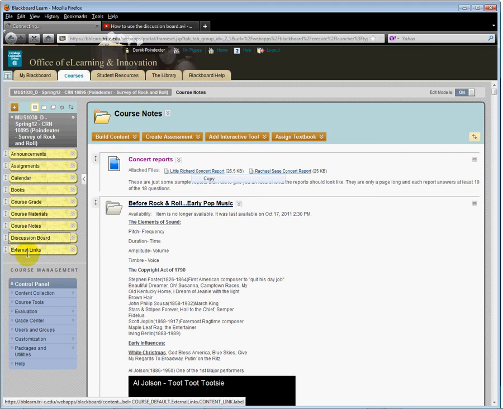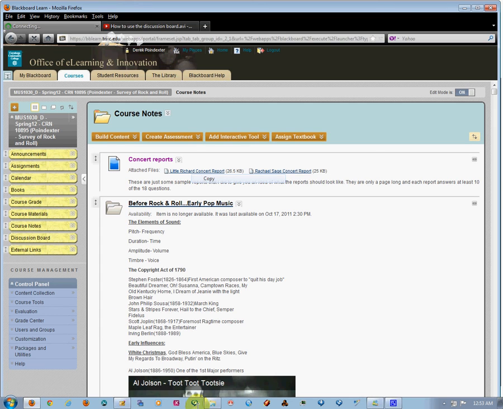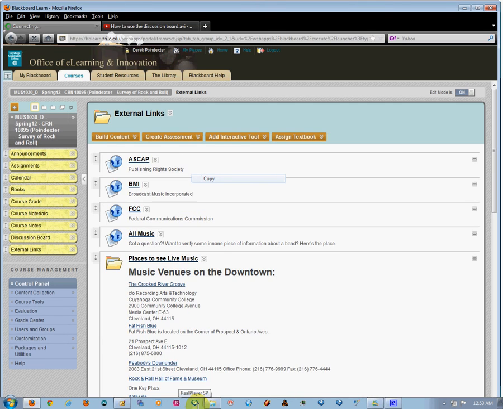Lastly, external links. External links is for your benefit. For the content reports, you need to go and see some live music. And there's always concern as students as to where can you go, and money's an issue. Some of you may not be 21. Where can you go, and so forth. Some of you have jobs, and finding the time to go to see live music can be difficult.